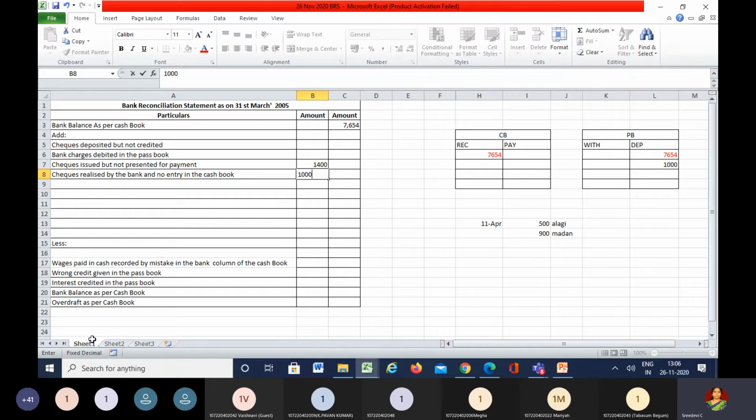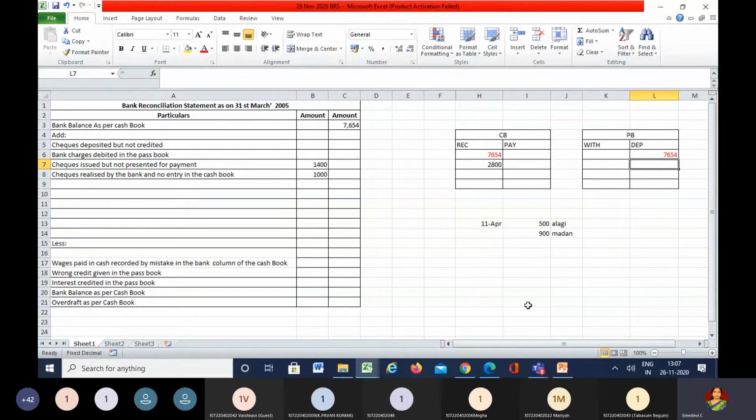So what is the meaning of paid in here? Paid in the sense it is deposited. Okay, so checks paid in on 28th of March. One check for rupees 900 was not yet credited by the bankers. That means out of 2,800, we have received 2,800 worth of checks and they have been paid into the bank, that is, deposited into the bank. But out of this, the bank has not yet credited 900 worth check.